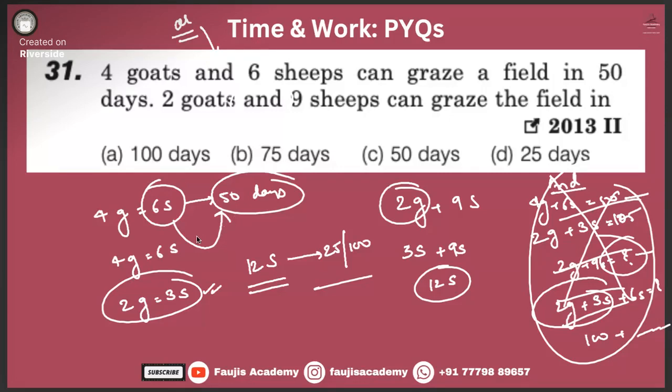We have 4 goats and 6 sheep. Oh, okay, sir. We have changed the goats in the form of sheep. If 6 sheep take 50 days to eat up the field, then 12 sheep will take how much time? We have more sheep but a limited amount of feed.